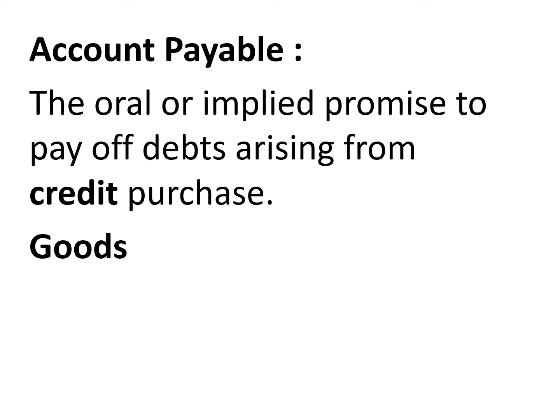If I'm buying machinery not for selling, that will become our investment and will come on the asset side. But if I'm buying some goods for selling purposes, that will be the stock, not assets. That will be our purchase of goods or items, because the intention is that we will sell it and earn profit out of selling. So those items are known as goods. If we keep the same article for the long term of the business, it becomes an asset of the business.